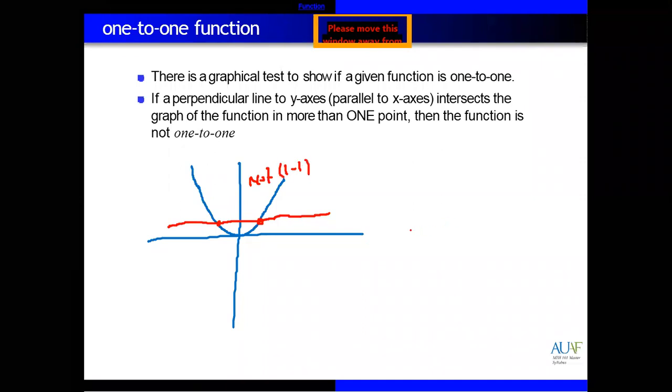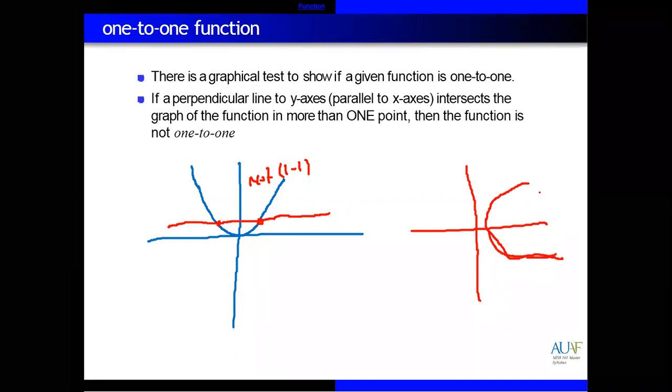If we have another function like this one, is this a one-to-one function? Yes, because it will touch it at only one position. So that is the graphical test for a one-to-one function.